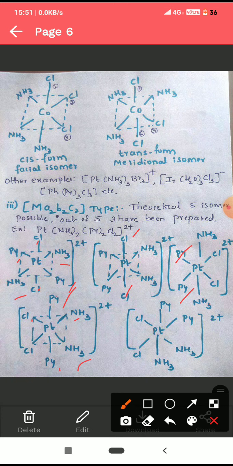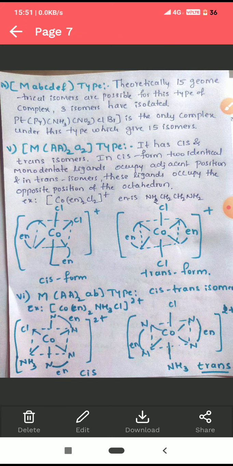Next one, MABCDEF type. Here all 6 ligands are different. When we change the spatial arrangement of these 6 ligands, in total 15 geometrical isomers are possible. Theoretically, 15 geometrical isomers are possible by changing the position of the MABCDEF ligands.